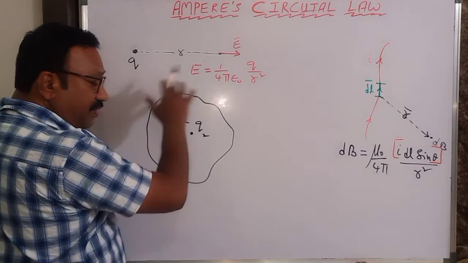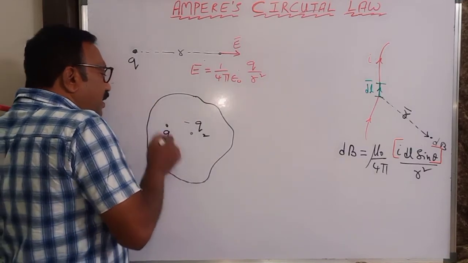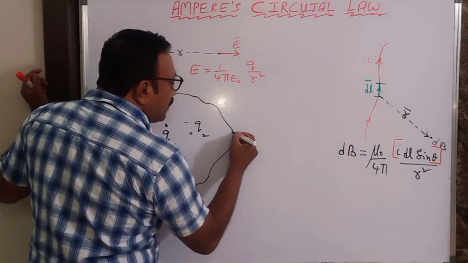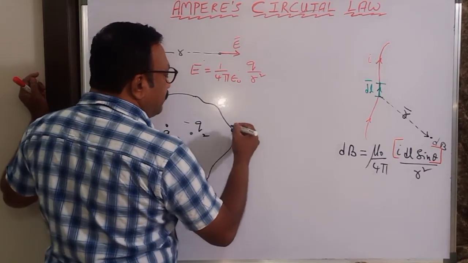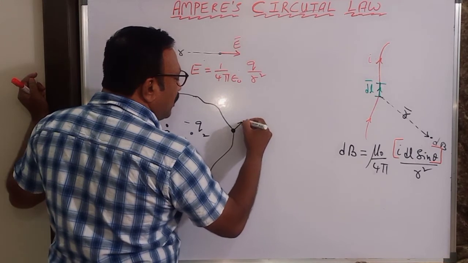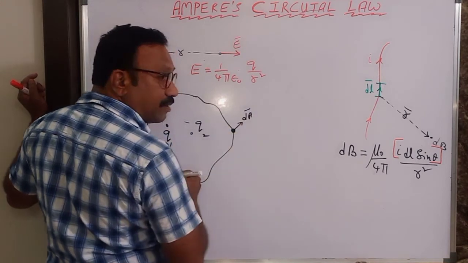This is the surface, okay? Then I will consider some elemental area here. This elemental area is dA bar.